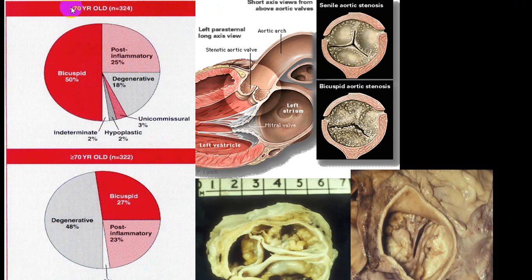So less than 70, bicuspid 50% of the time, then post-inflammatory, that is rheumatic heart disease, and degenerative groups. But in an older person, you can see the degenerative group becomes bigger. It is almost 48% here, where there it is 18%. And bicuspid valve incidence will be 27% here, where there it is 50%. So younger the individual, more chance of bicuspid. Older the individual, more chance of degenerative, and very rarely post-inflammatory, not common.